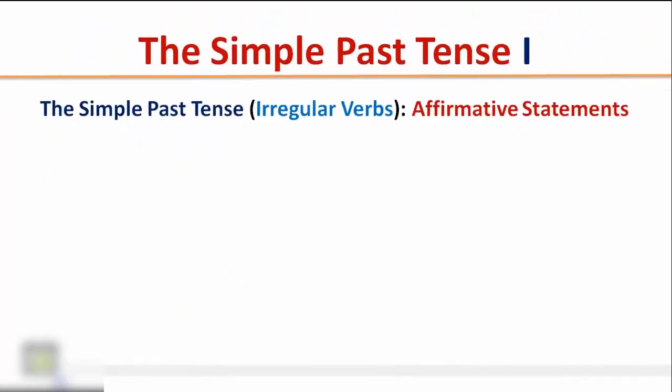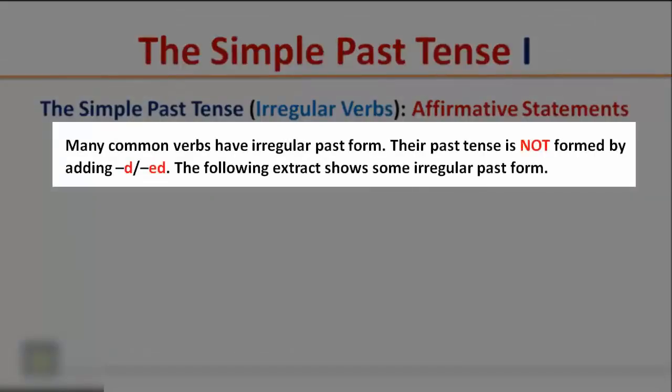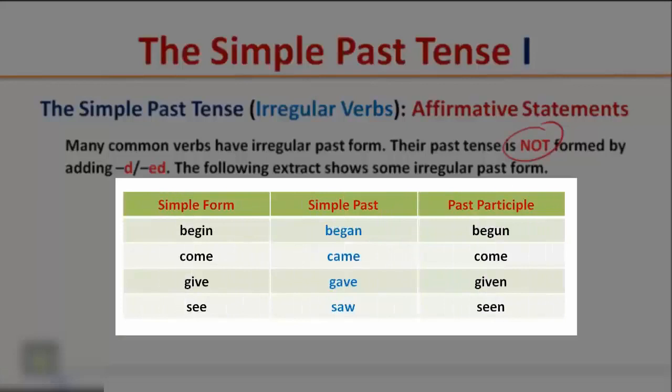The simple past tense, irregular verbs, affirmative statements. Many common verbs have irregular past forms. Their past tense is not formed by adding D or ED. The following extract shows some irregular past forms. This is the simple form, this is the simple past, and this is the past participle. So the second column includes the simple past form. The simple past form for the verb begin is began, come, came, give, gave, see, saw, etc.